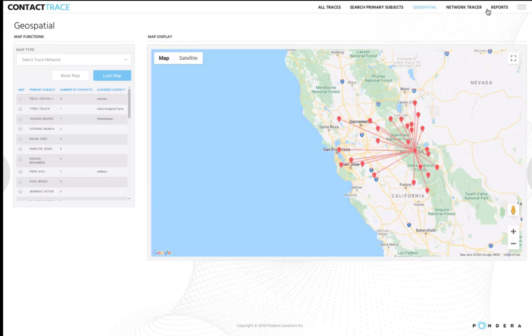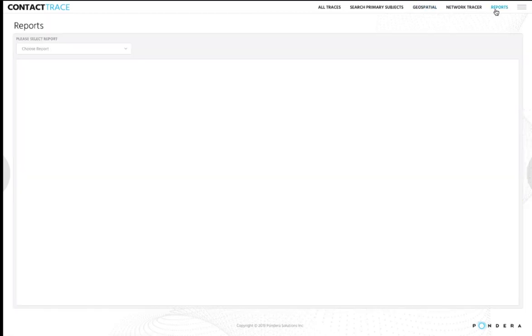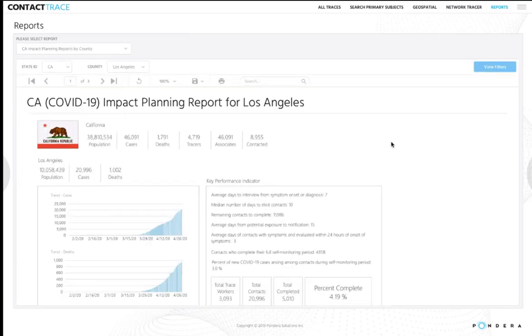Last thing I'd like to show you here in the contact trace dashboard today is the reporting capabilities. These reports, in many cases, integrate key performance indicators and metrics that have been suggested as best practices from the CDC, the WHO, and other governmental entities. So here's an example of a planning report by county. So you can see across the top, statewide numbers, and then the next group here is the drill down into LA County. Your KPIs and your numbers populated here. Again, these come from the CDC.